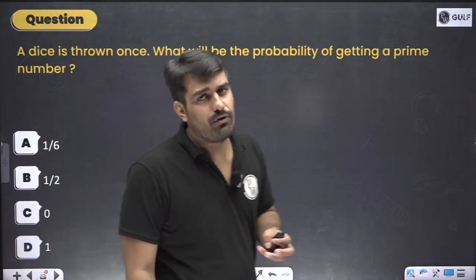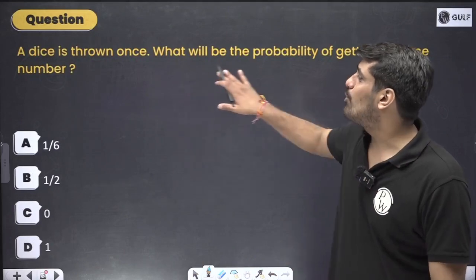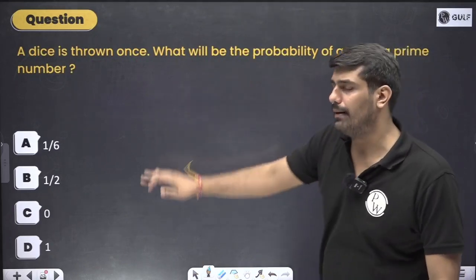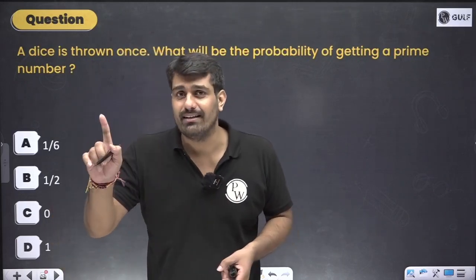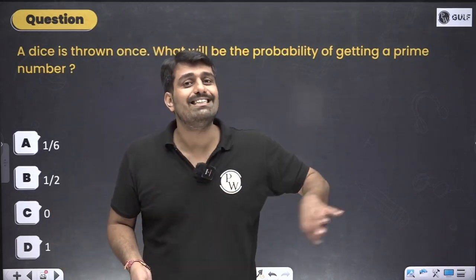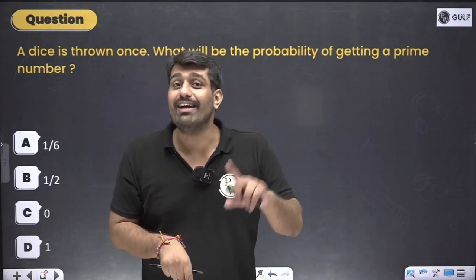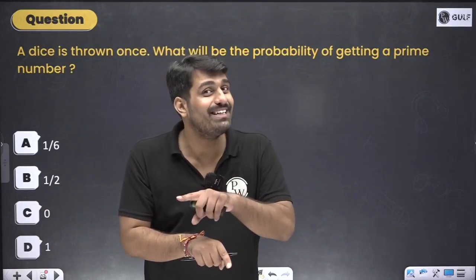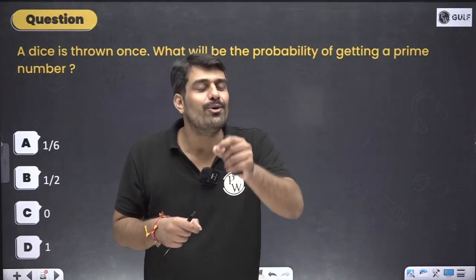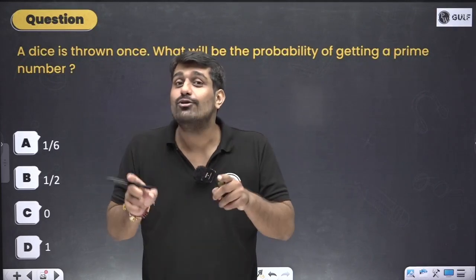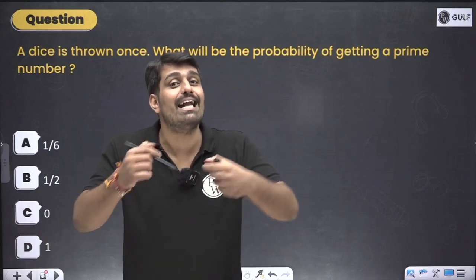Going forward. The next question: a dice is thrown. As I mentioned, the third case, dice is thrown. What is the probability of getting a prime number? So directly, if I would have asked what is the probability of getting 1, the answer would have been very simple. Total 6 possible outcomes, what I want is 1. So 1 by 6. What is the probability of getting 4? 4 by 6? Not 4 by 6. This is the mistake I was expecting from you. I have done this so that you become active in the session. It's not about the number what you want. It's about the number of cases which are in your favor.